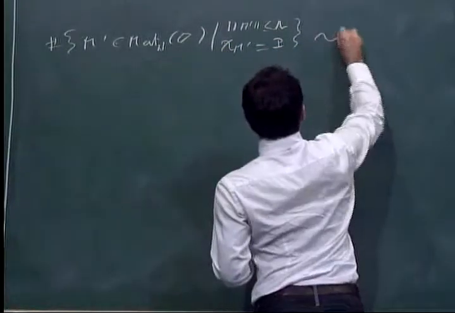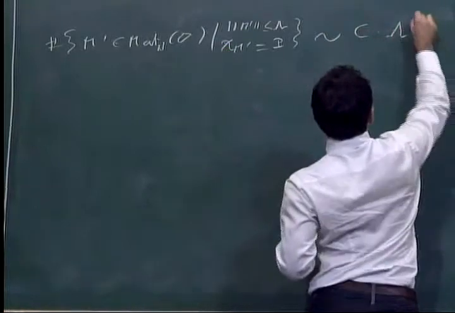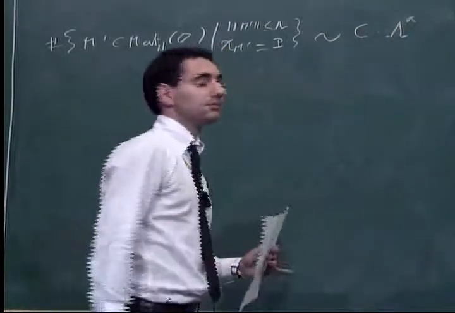So this number goes, as lambda goes to infinity, as a constant that is computable times a power of lambda.